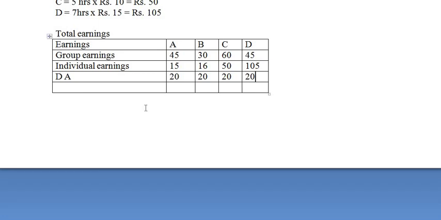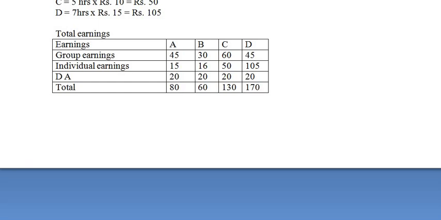Yes. Now next we need to make the total. Now total earnings of A: make the total of these three, that is rupees 80. B is rupees 60. C is rupees 130. And D is rupees 170. So this is how we calculate earnings under the group piece rate system.